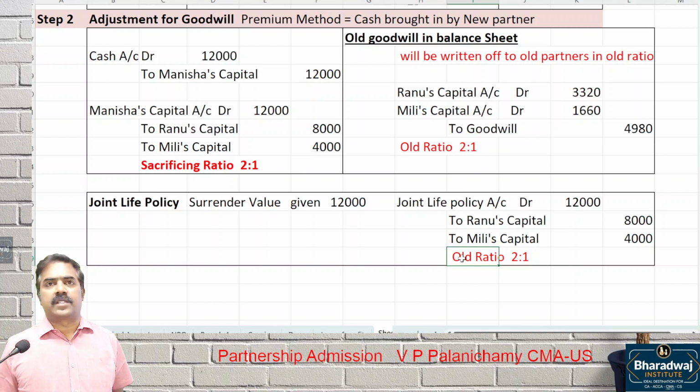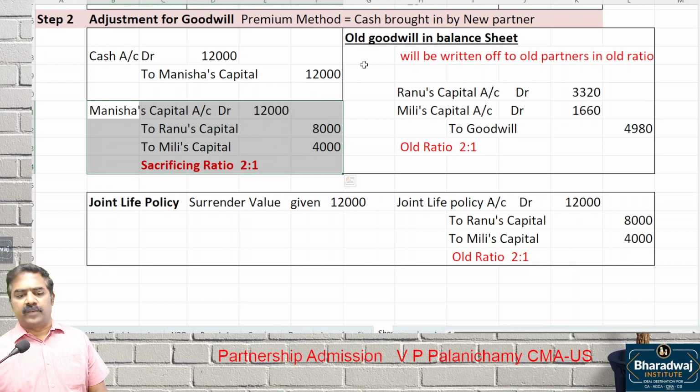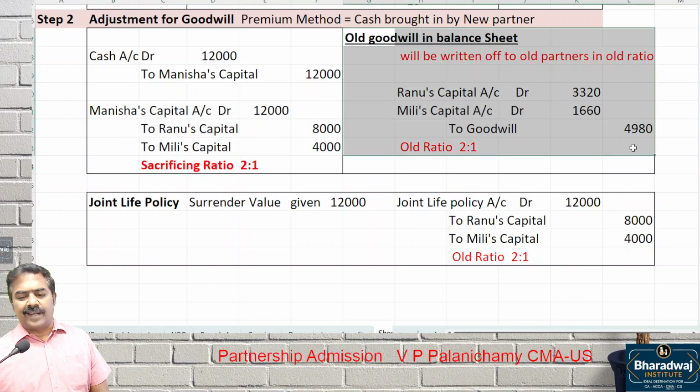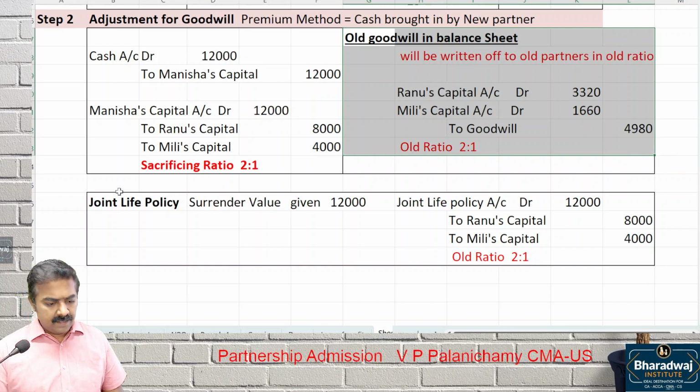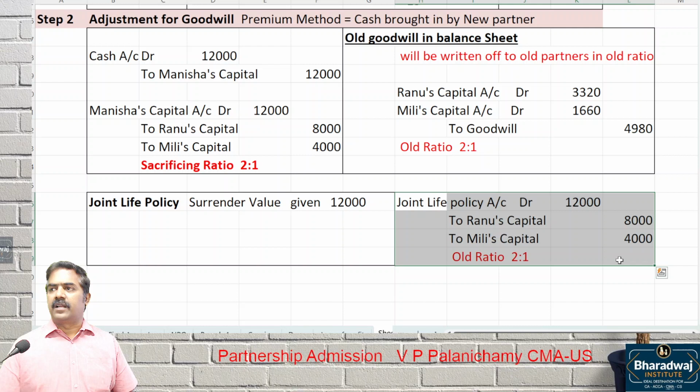It's a very good question. Unless a student has tried this in class or at home, it's very difficult to answer it directly in the exam. First, the new partner brings in money for goodwill, shared in sacrificing ratio. You cannot get a double benefit, so old goodwill in the old balance sheet is written off. Joint life policy surrender value is transferred to old partners in old ratio.